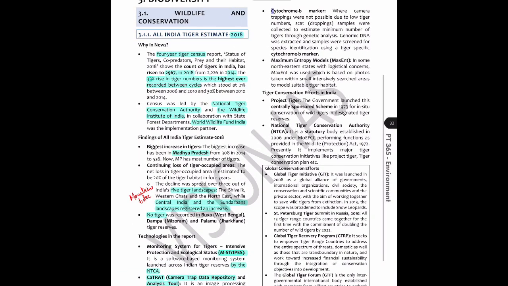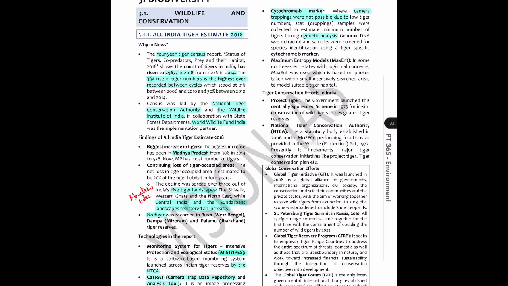Cytochrome B marker. So this is also a technical term. Where camera trapping was not possible due to low tiger numbers, scat dropping samples were taken and the estimated minimum number of tigers was obtained through genetic analysis, right? So cytochrome B has something to do with genetic analysis where camera trapping was not possible. So it's like an alternative. Genomic data was extracted and samples were screened for species identification using a tiger-specific cytochrome B marker.